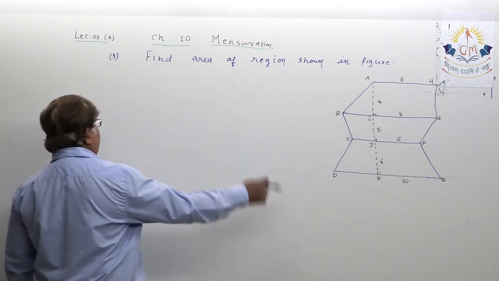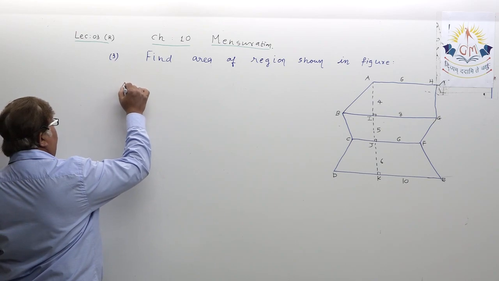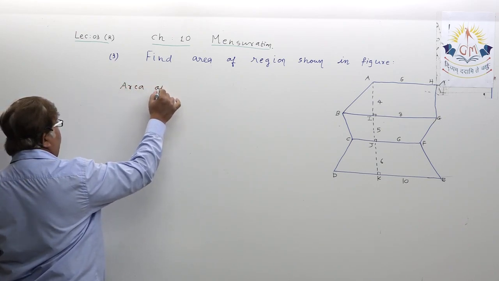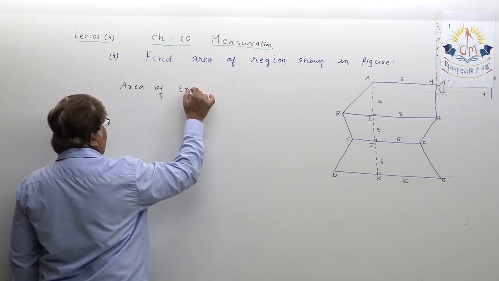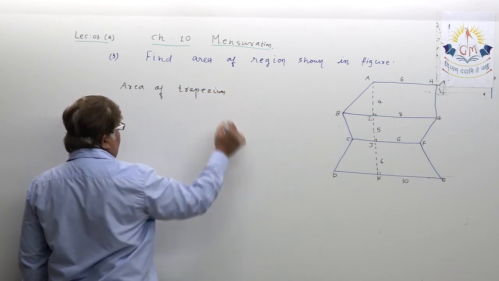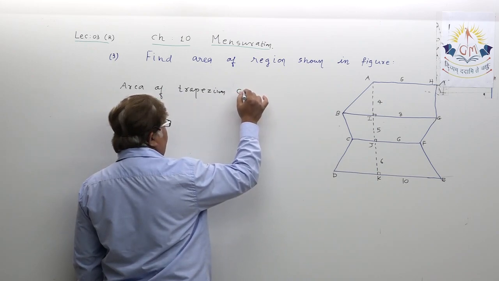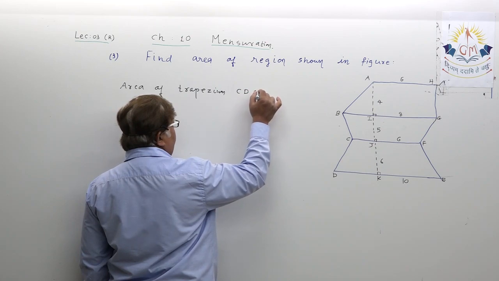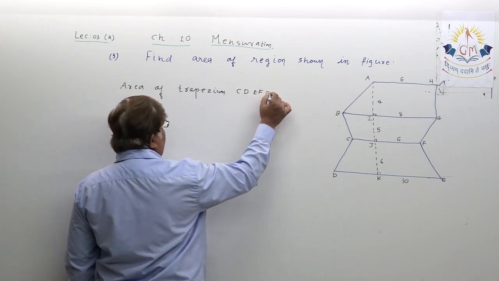Let us write. Area of trapezium CDEF. Which formula will you apply?